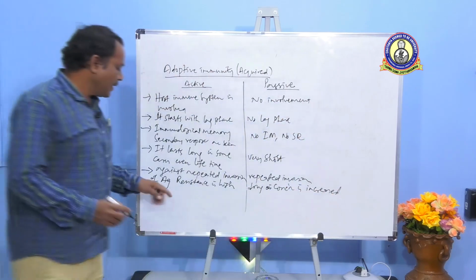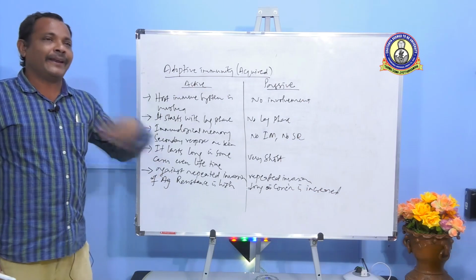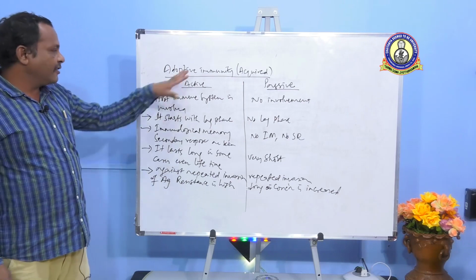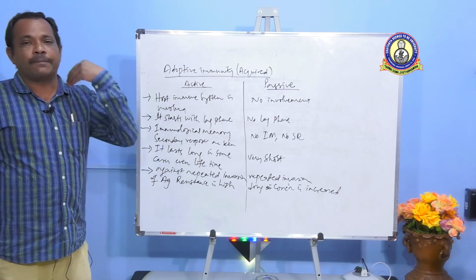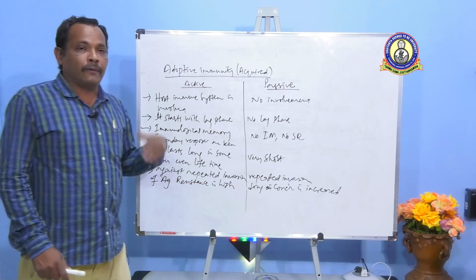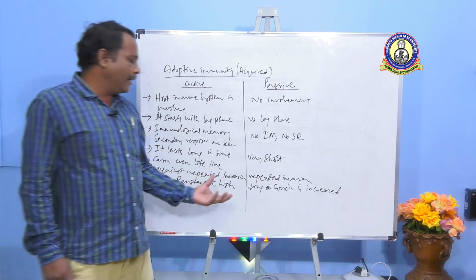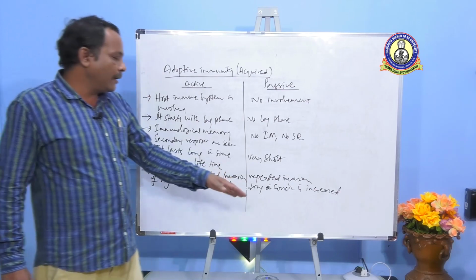This is the important thing. When the same antigen enters your body repeatedly, in the case of active immunity, the foreign particle is removed very quickly. The immune system acts immediately in killing this particular microorganism.